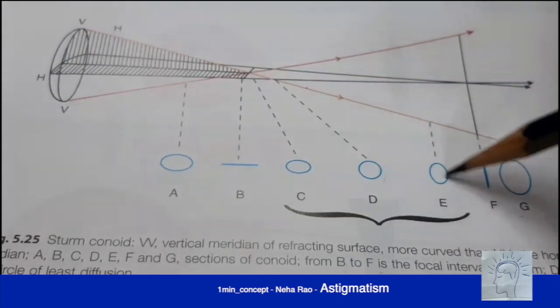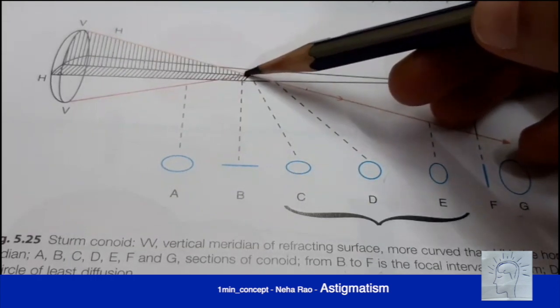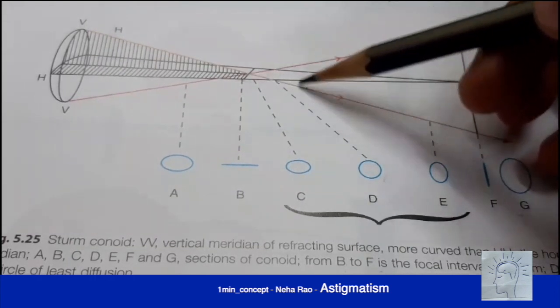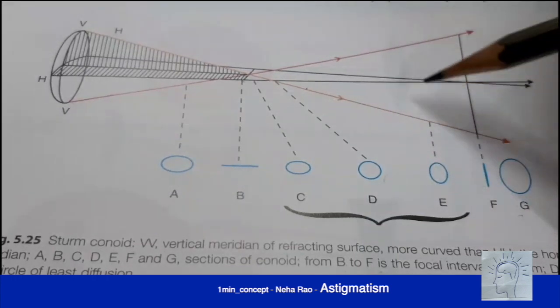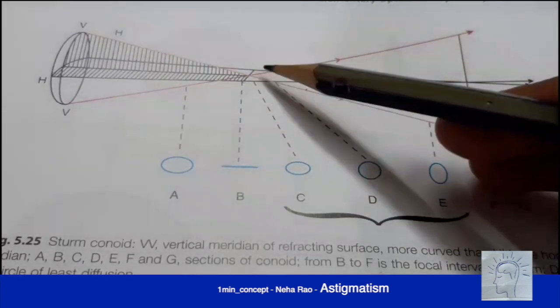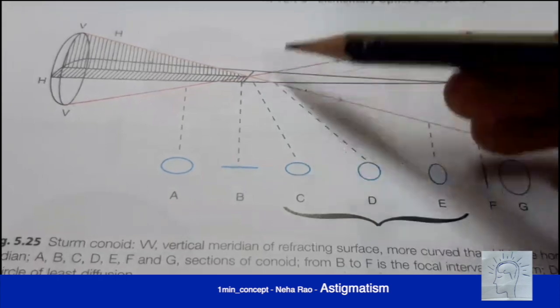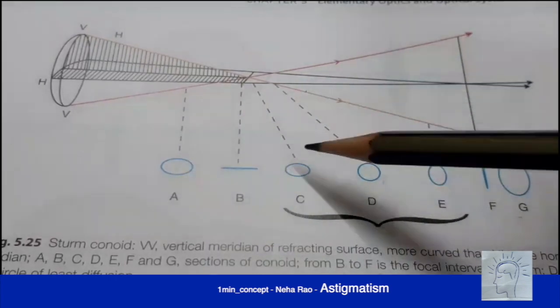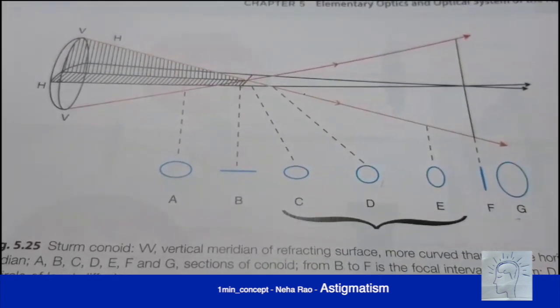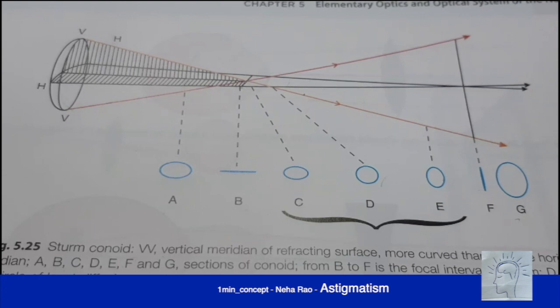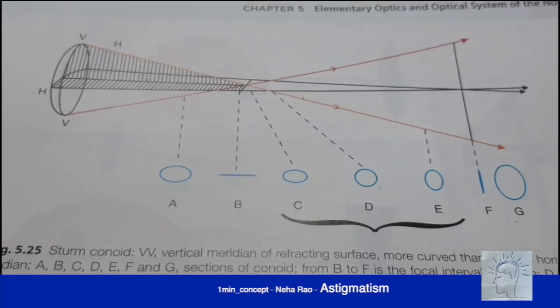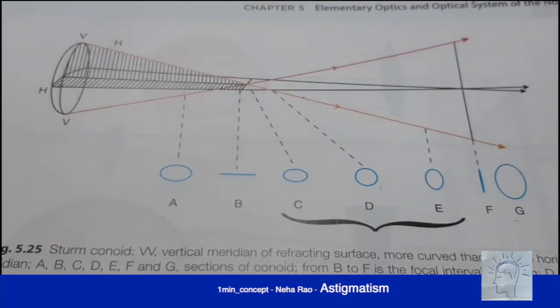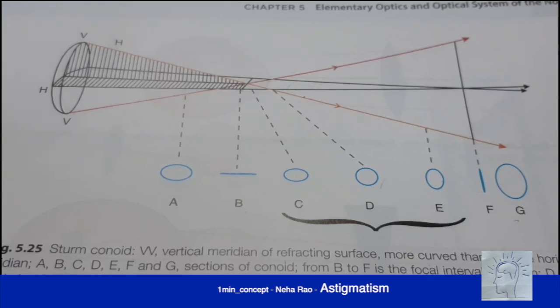At points C, D, E, all the vertical rays have already converged. So after convergence, they start to diverge again. So always the vertical rays will be diverging, whereas the horizontal will be still converging. So at these points there is mixed astigmatism. That is because we have two different types. The eye acts as if it is myopic for the vertical rays, but acts as if it is hypermetropic for the horizontal rays. Why do I say it is myopic for the vertical rays?